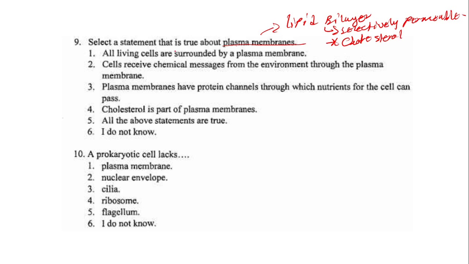So for this one, which statement is true? We have: all living cells are surrounded by a plasma membrane. Then cells receive chemical messages from the environment through the plasma membrane. Plasma membrane has protein channels through which nutrients for the cell can pass. Then 4, cholesterol is part of the plasma membrane, and 5, all of the above. So the answer here is simply all of the above.